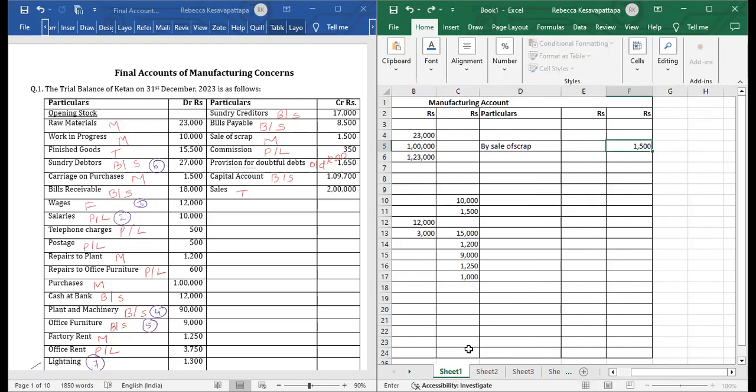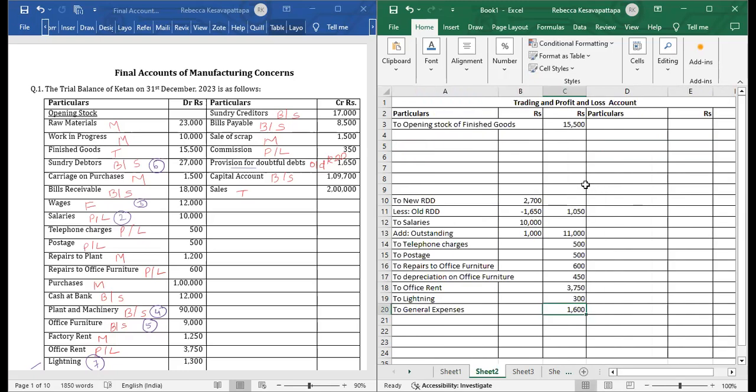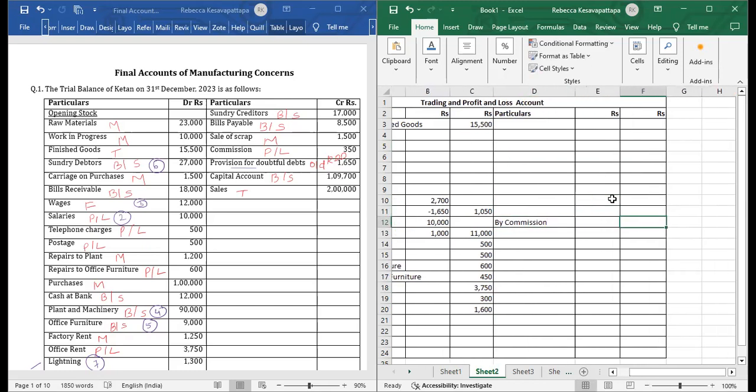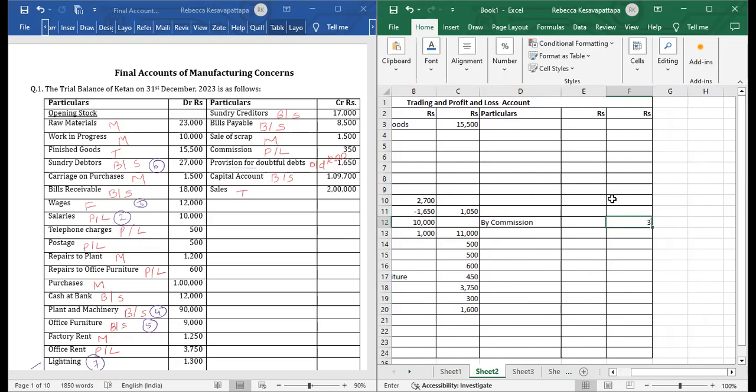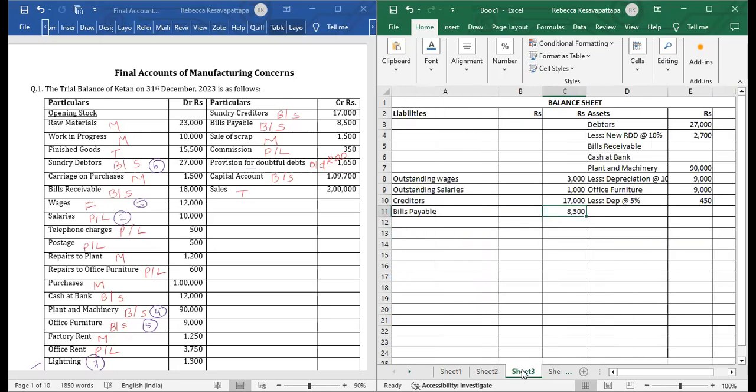Then commission income, that will go to P&L. We will write here in P&L by, leave two lines here also. We will write here by commission. Commission amount in the outer column, 350. It's an income. It is to be written on the credit side. Provision for doubtful debts is already done. Capital account in balance sheet we will write capital account.